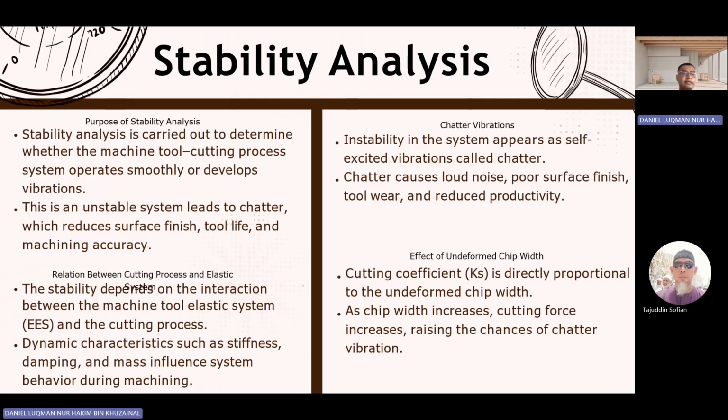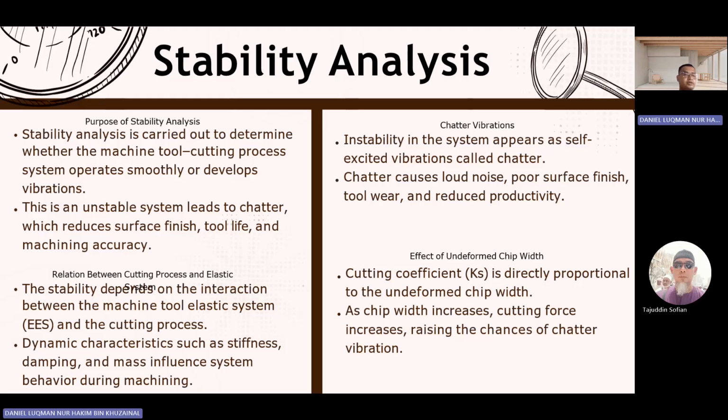Next, we have stability analysis. The purpose of stability analysis is to determine whether the machine tool cutting process system operates smoothly or develops vibration. An unstable system leads to chatter, which reduces surface finish, tool life, and machining accuracy.